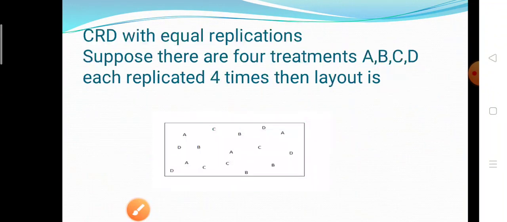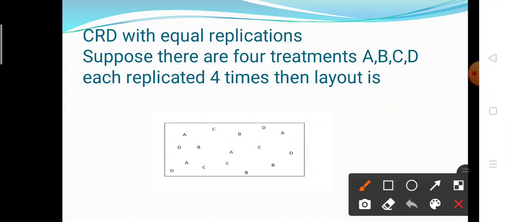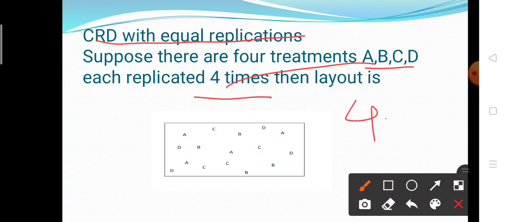Let's see the layout of allocation of treatment. CRD with equal replication. For example, suppose there are 4 treatments A, B, C, D, each replicated 4 times, that means equal replication. Here there are 4 treatments, that means suppose there are 4 fertilizers A, B, C, D, and we apply these fertilizers on the experimental field.